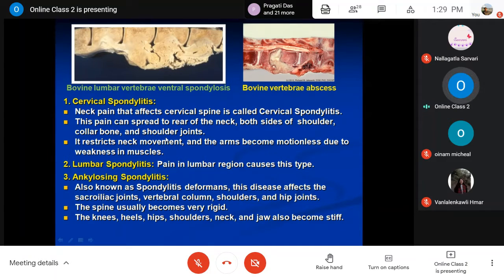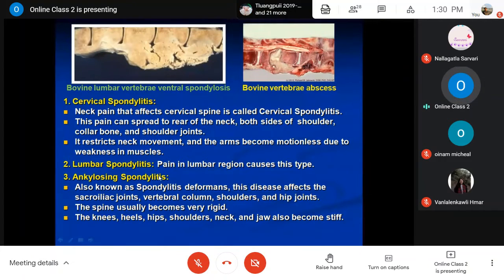The neck can become very painful in the cervical spine, and this is what we call cervical spondylitis. The pain may even spread throughout the rear side of the back and neck, both sides of the shoulder, even the collarbones and the shoulder joints. It may restrict your neck movement, and the arms become motionless due to weakness in the muscles. Such painful symptoms you may have in case of cervical spondylitis.